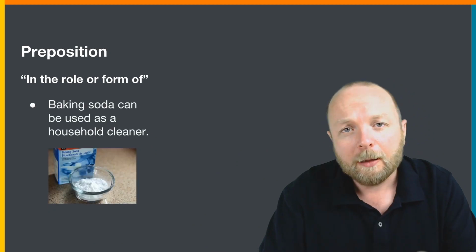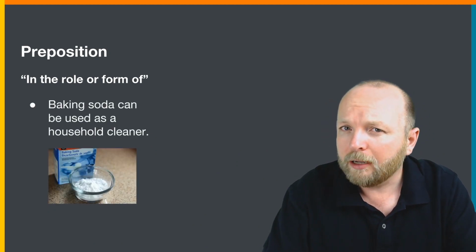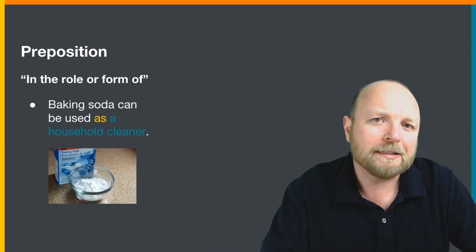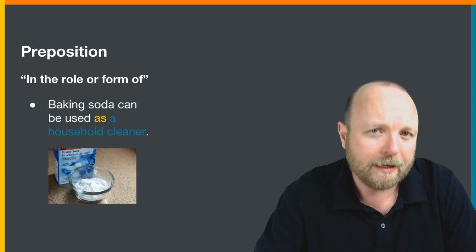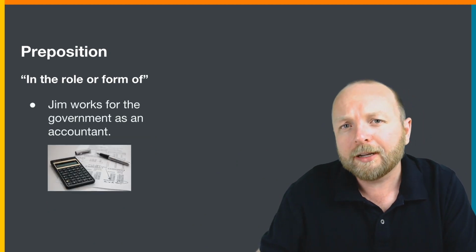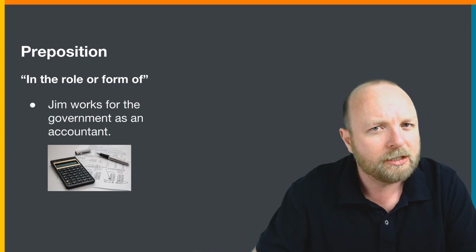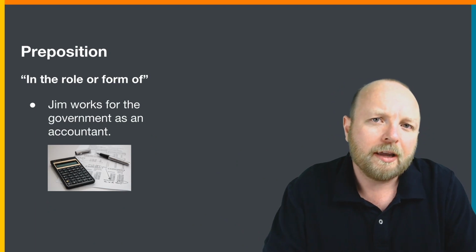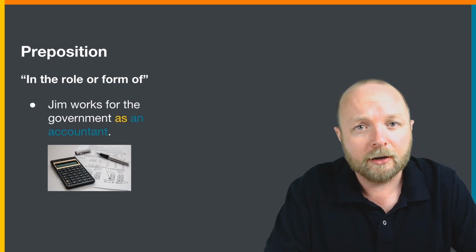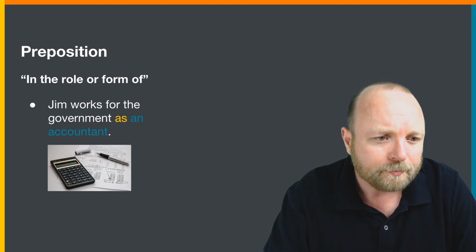Another example, baking soda can be used. How? In what way? In what form? It can be used as a household cleaner. Another example, Jim works for the government. And what is Jim's role? What is his job? Well, he works for the government as an accountant. Again, as here is a preposition. It is followed by a noun.